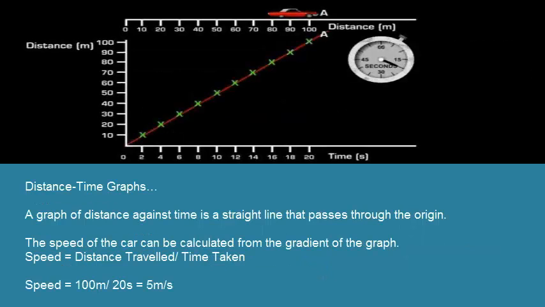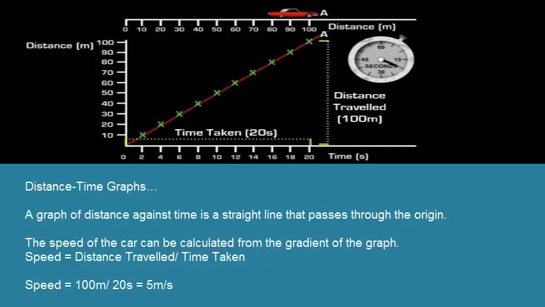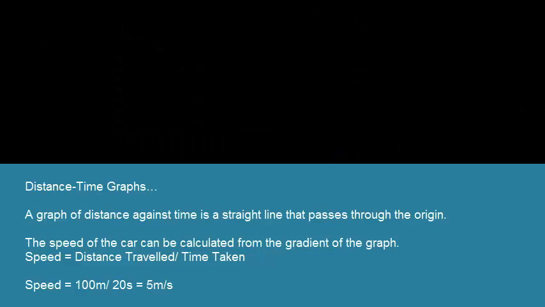A graph of distance against time is a straight line that passes through the origin. The speed of the car can be calculated from the gradient of the graph. Speed equals distance travelled divided by time taken. Speed equals 100 meters divided by 20 seconds, which equals 5 meters per second.